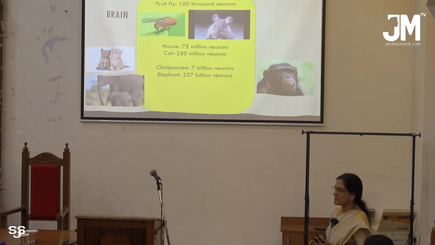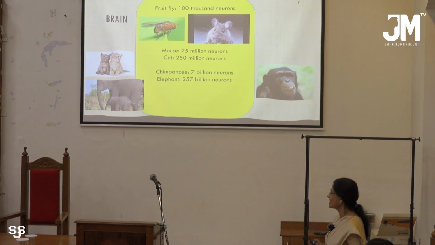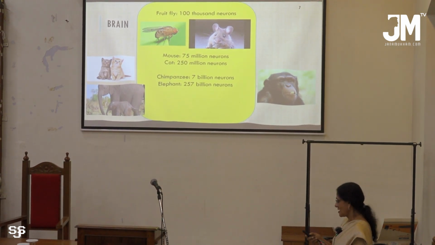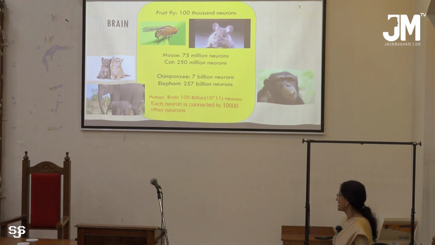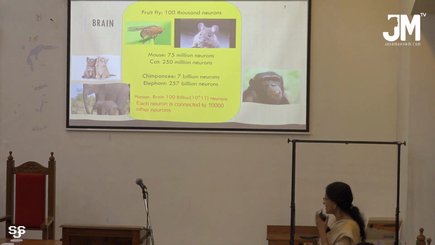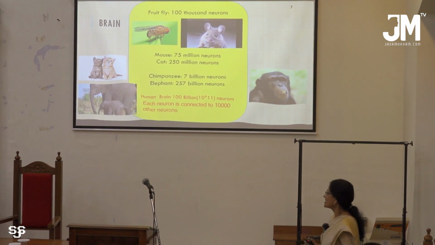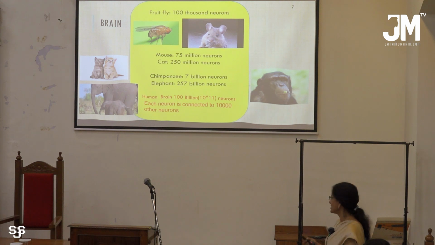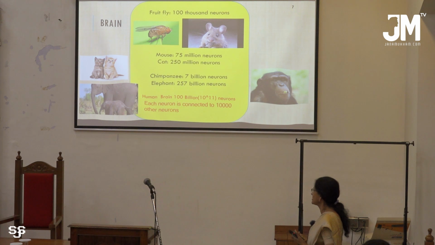Now, coming to neurons. We know the number of neurons in animals is enormous. Even a fruit fly has 100,000 neurons, and an elephant has 257 billion neurons. In the case of human beings, it is 100 billion neurons, and each neuron is connected to 10,000 other neurons. The study of human nerve cells or neurons is very difficult because the number of neurons is very high and they are connected to each other.